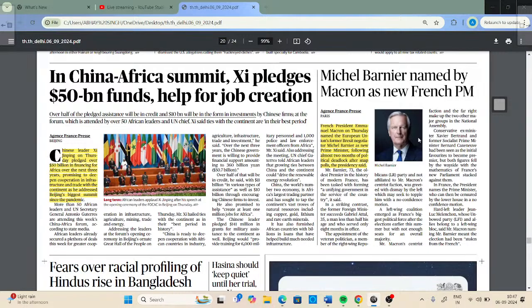In these three financial years, China will invest around $50 billion in African countries, which will generate a lot of employment there. So this particular announcement is also very important.